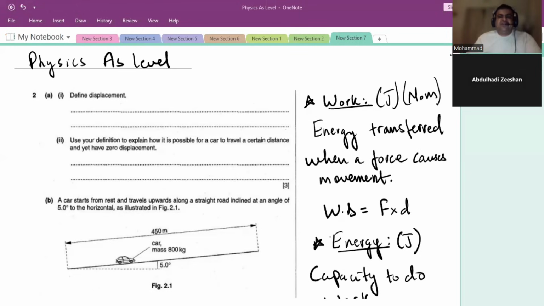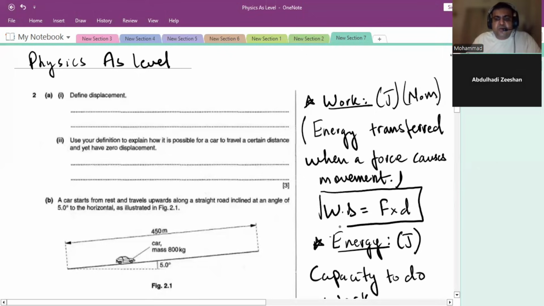Okay. All right. So if we talk about work, energy, and power, what is work? Work is basically just energy transferred when a force causes movement. For example, if I ask you to climb two stairs, you will get up and apply a force and travel a certain distance. So you are doing work. It's basically force times distance, where distance is the distance traveled when a force is applied to an object.